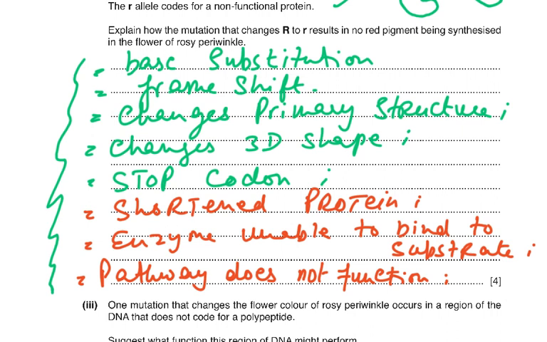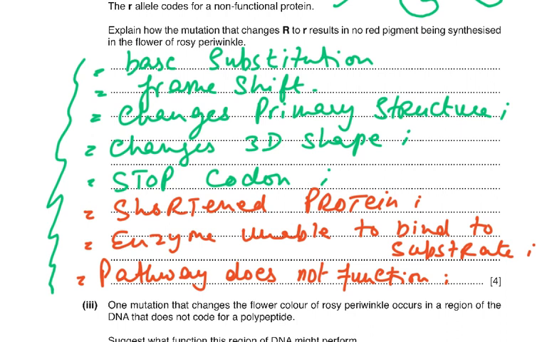Instead of the full amino acids, only a few will join, and then of course there's going to be a stop. So the enzyme is non-functional. It said enzyme non-functional, so the enzyme is unable to bind to substrate. If it's non-functional, it means it's not going to work. It means the depression where the substrate was going to fit is no longer going to fit. They told you that in the question. It's a non-functional protein, and the pathway which was going to result in that pigment being synthesized will not be made anymore.